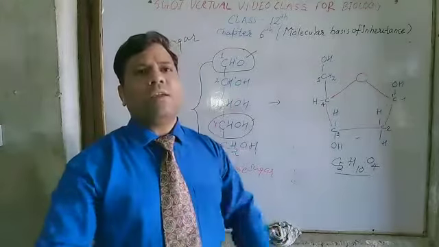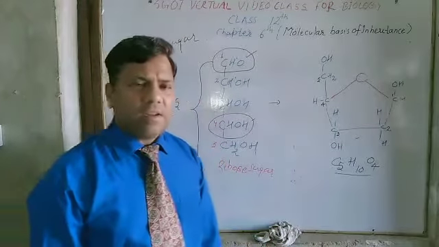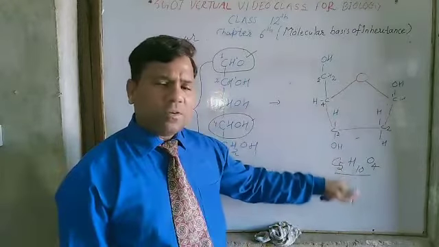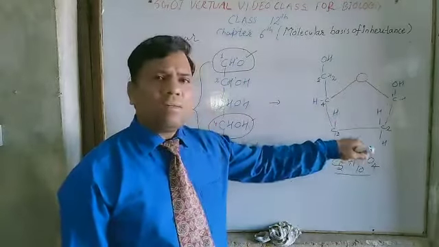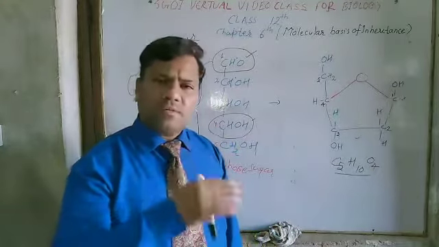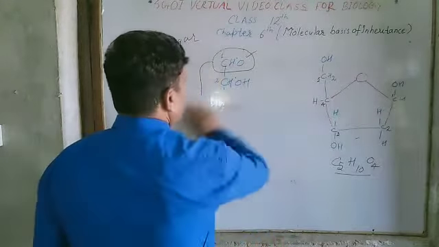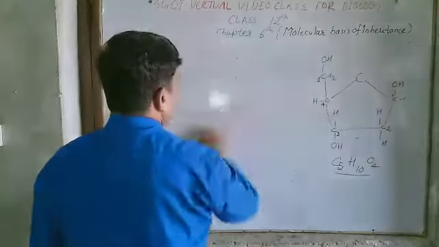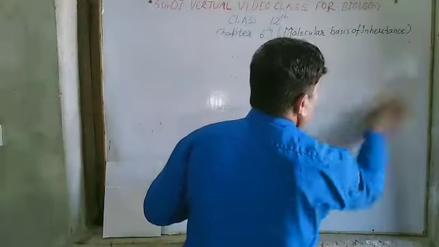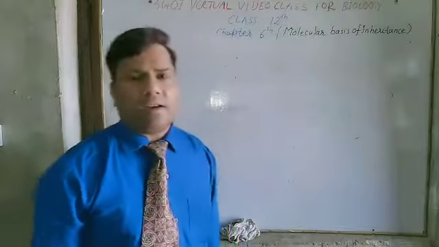The stability of DNA is maintained, because you know that oxygen is more reactive in nature. When one oxygen atom becomes less in the ribose sugar, it becomes deoxyribose. So the stability of DNA is more than that of RNA. So DNA is a more stable molecule found in nature, and it is very predominant in nature. Predominant means it is found in most individuals. So DNA is more stable than RNA.